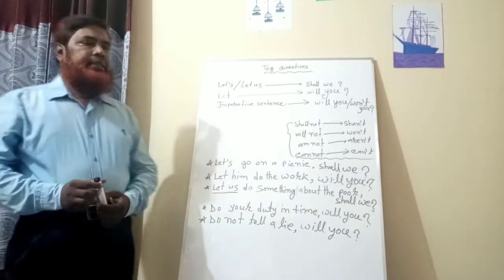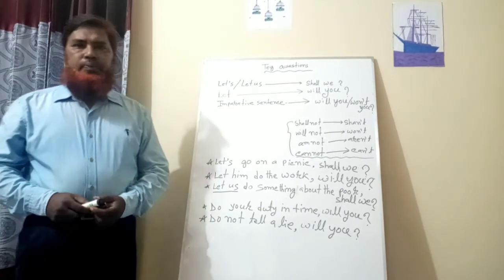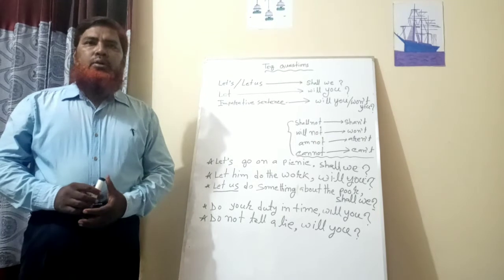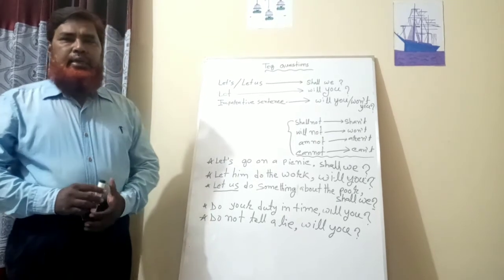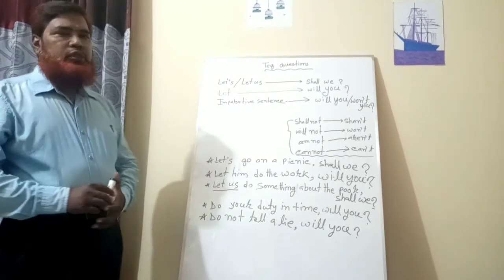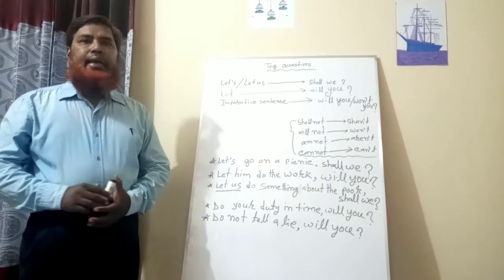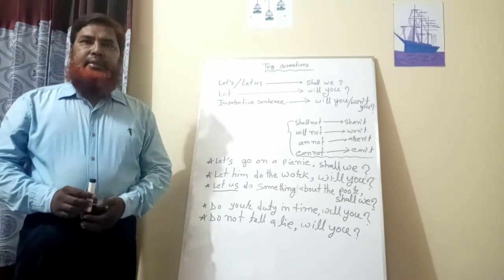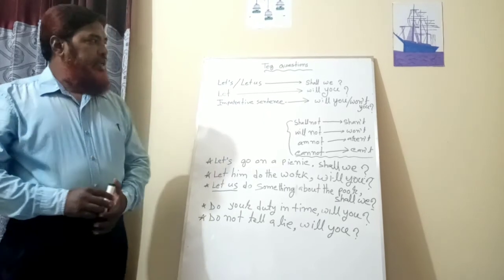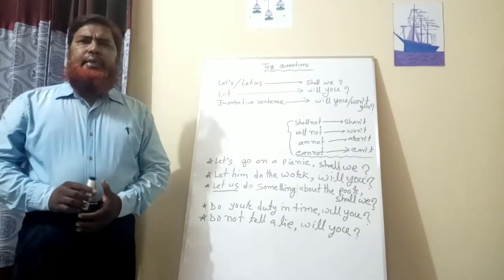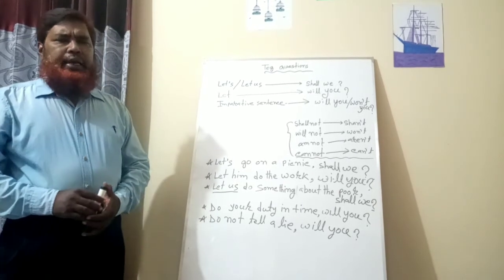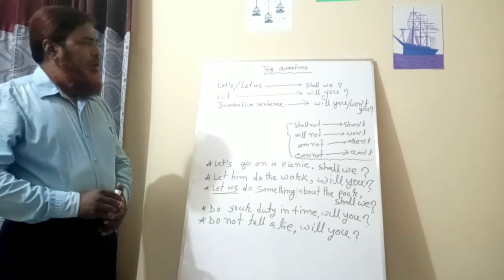One is the rules of auxiliary verbs. Number 2, the rules of do, does, did. Number 3, the rules of let's or let us. Number 4, imperative sentence.